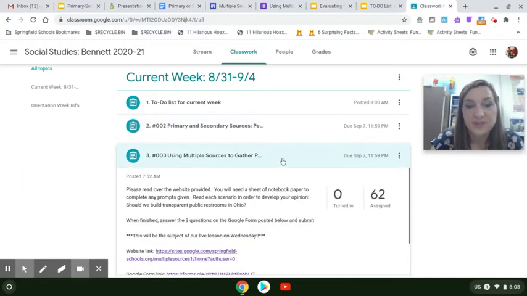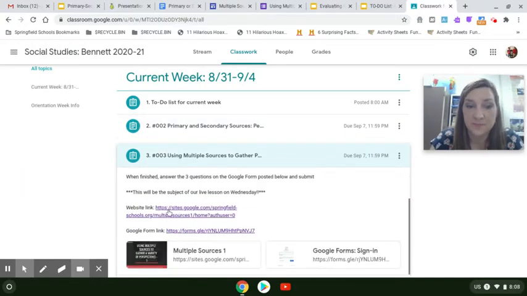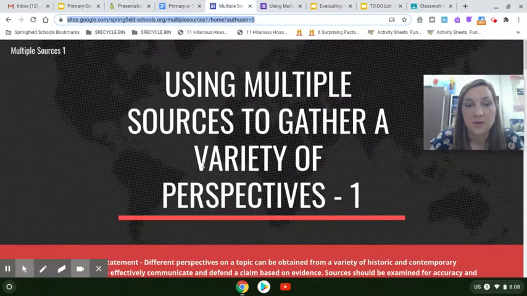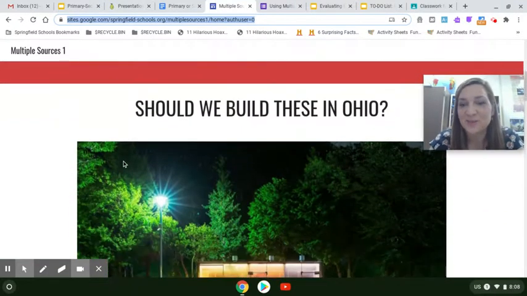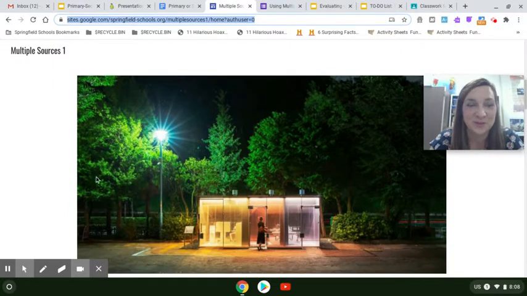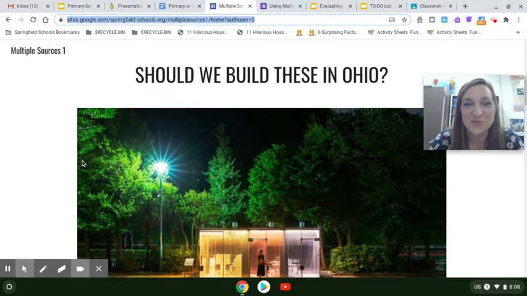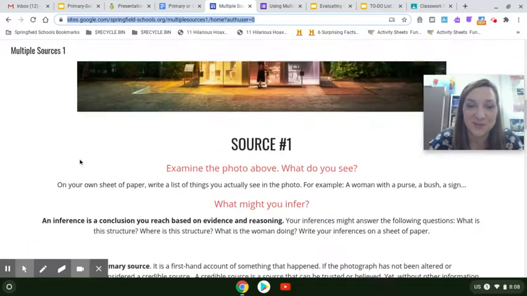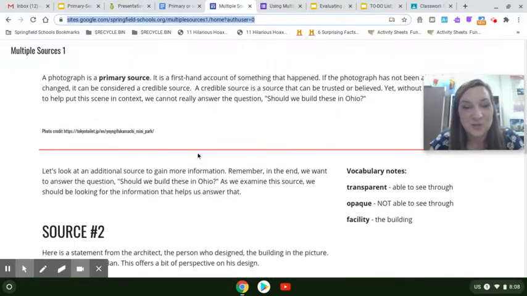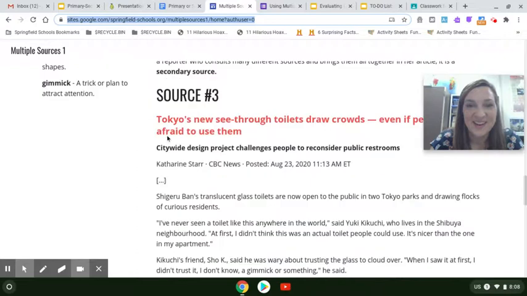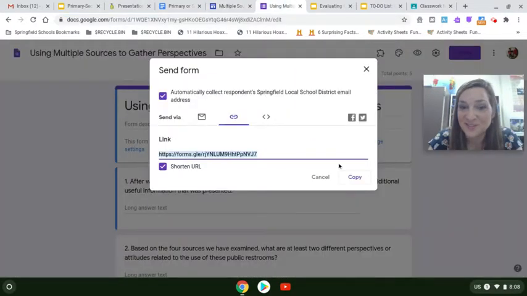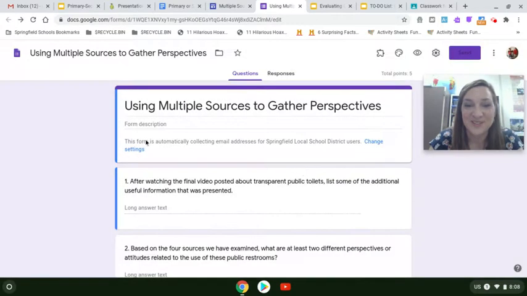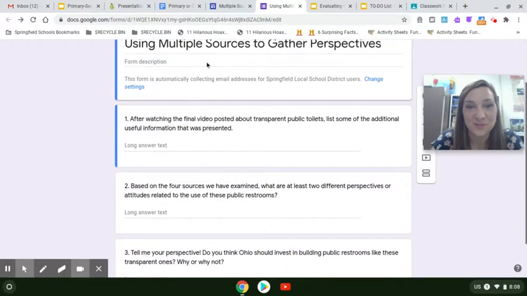The third thing listed, I want you to go to a website. And you're going to work your way through that website. I think you'll find the topic pretty interesting. It's all about transparent public toilets that they are legitimately building in parts of the world. So you're going to read about a few different perspectives on these public toilets. You're going to answer some questions on notebook paper as you read. And then when you're done, you're going to come up with your own opinion, and you're going to answer some questions on a Google form that looks like this that I have posted in the Google Classroom.